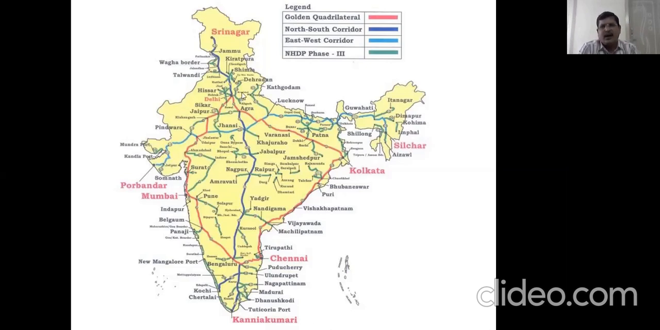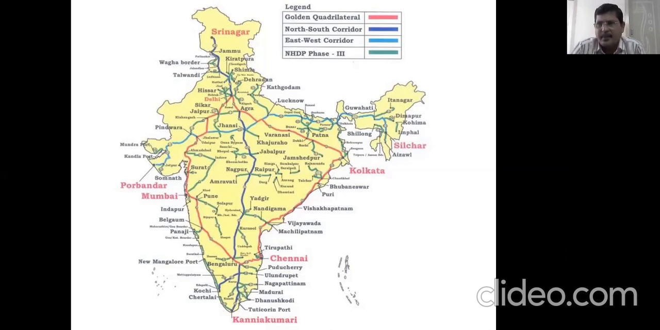The golden quadrilateral starts from Delhi to, I am moving my cursor. I don't know whether you are able to see my cursor or not. From Delhi to Kolkata. Kolkata to Chennai. Chennai to Mumbai. And again from Mumbai to Delhi. So while answering, you should write Delhi twice, beginning and ending.